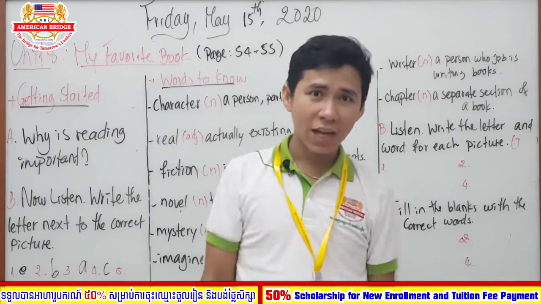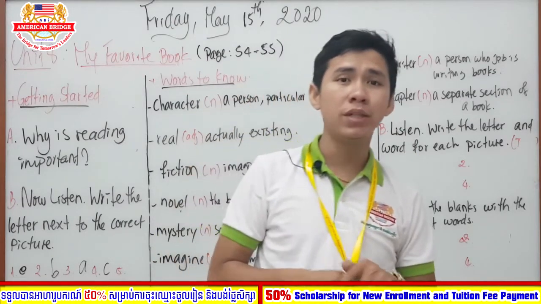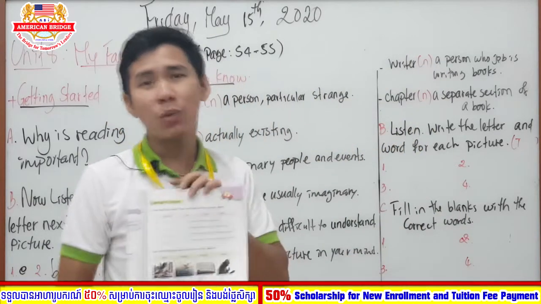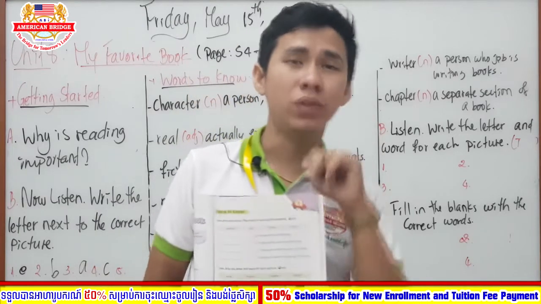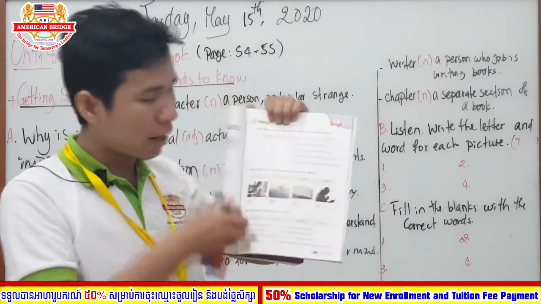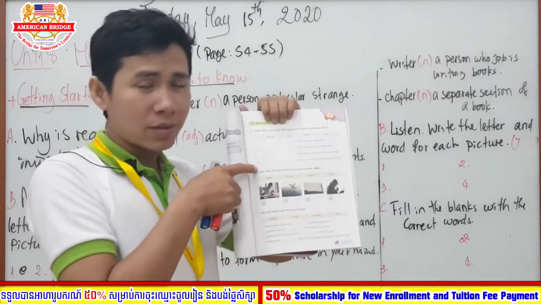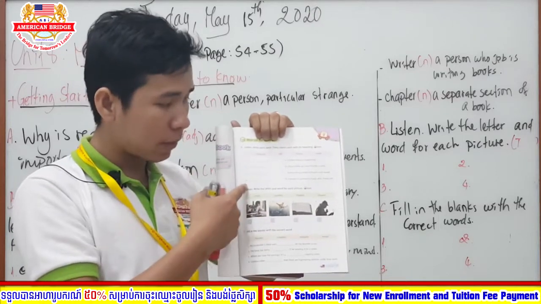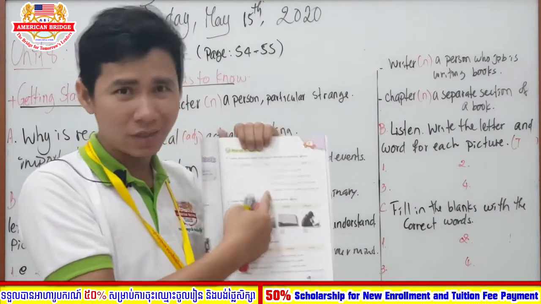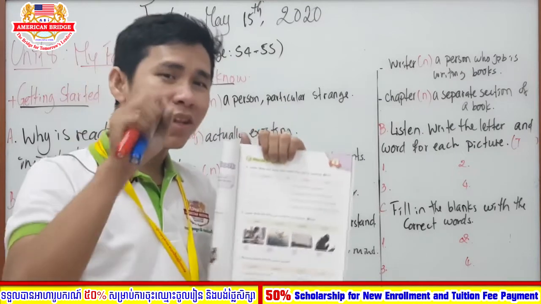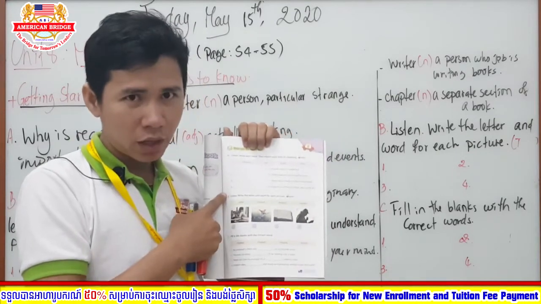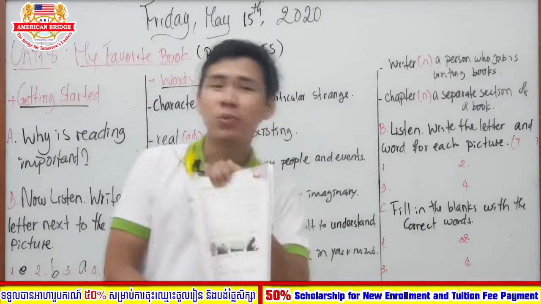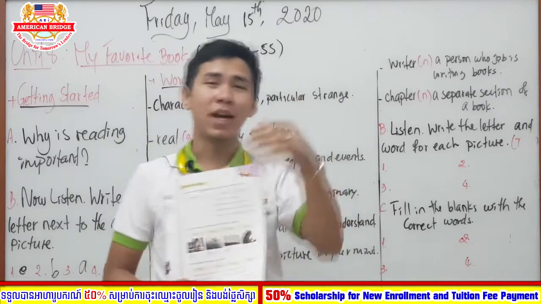Okay, so now after we have known the definition of each word, I would like you to pay attention all together to have a listening, and in our listening we have two sections to do. The first one, we listen and put the words in order. The second one, we are going to match the words in the box here from number 1 to number 4 to letter A to letter D. Okay, so first listen and put it in order. After that, match with the definitions. Okay, so are you ready? Alright, now let's start your listening.